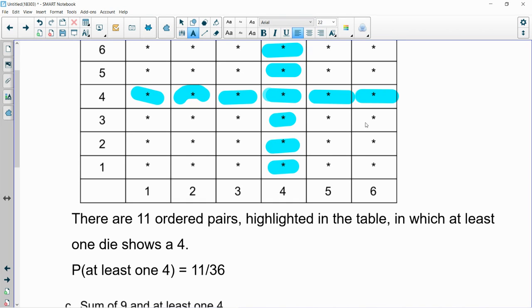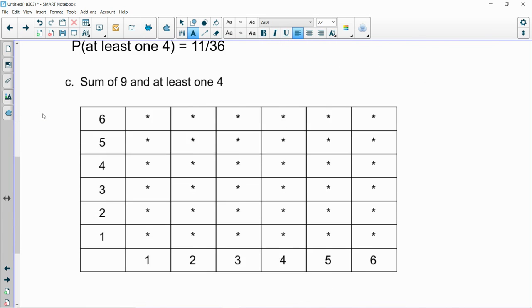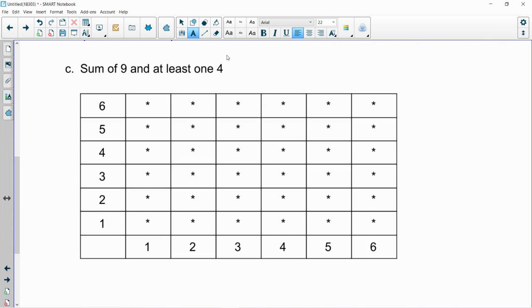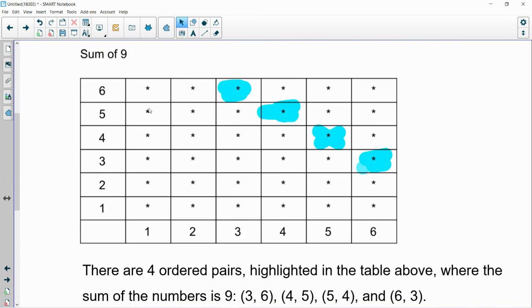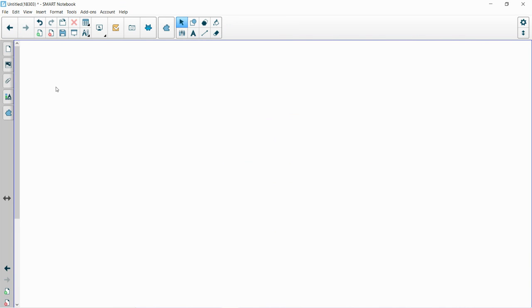All right, last one. Now, what's different about part C from our first couple of parts A and B is this word right here, and. So and makes probability somewhat tricky. Oops, lost my page here. Let me go back.